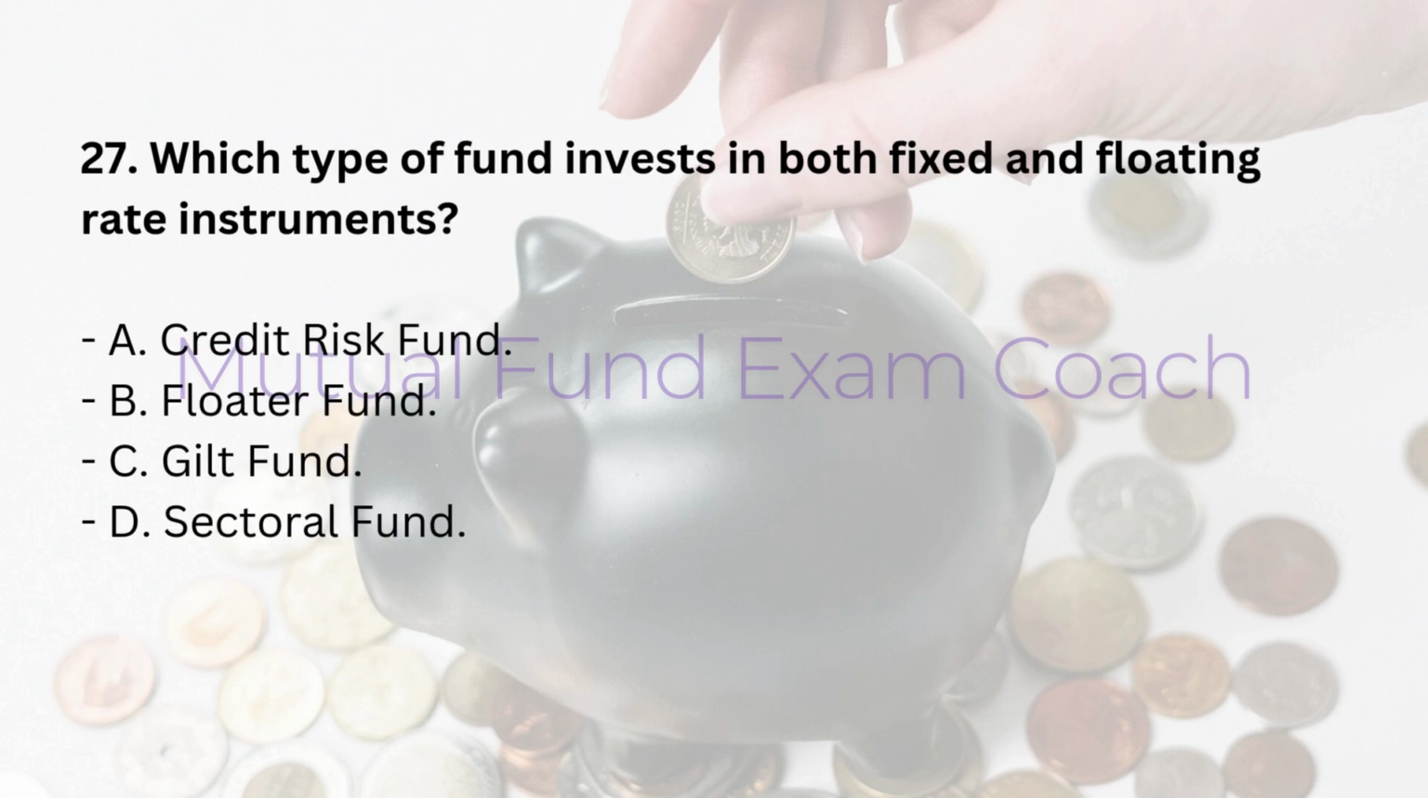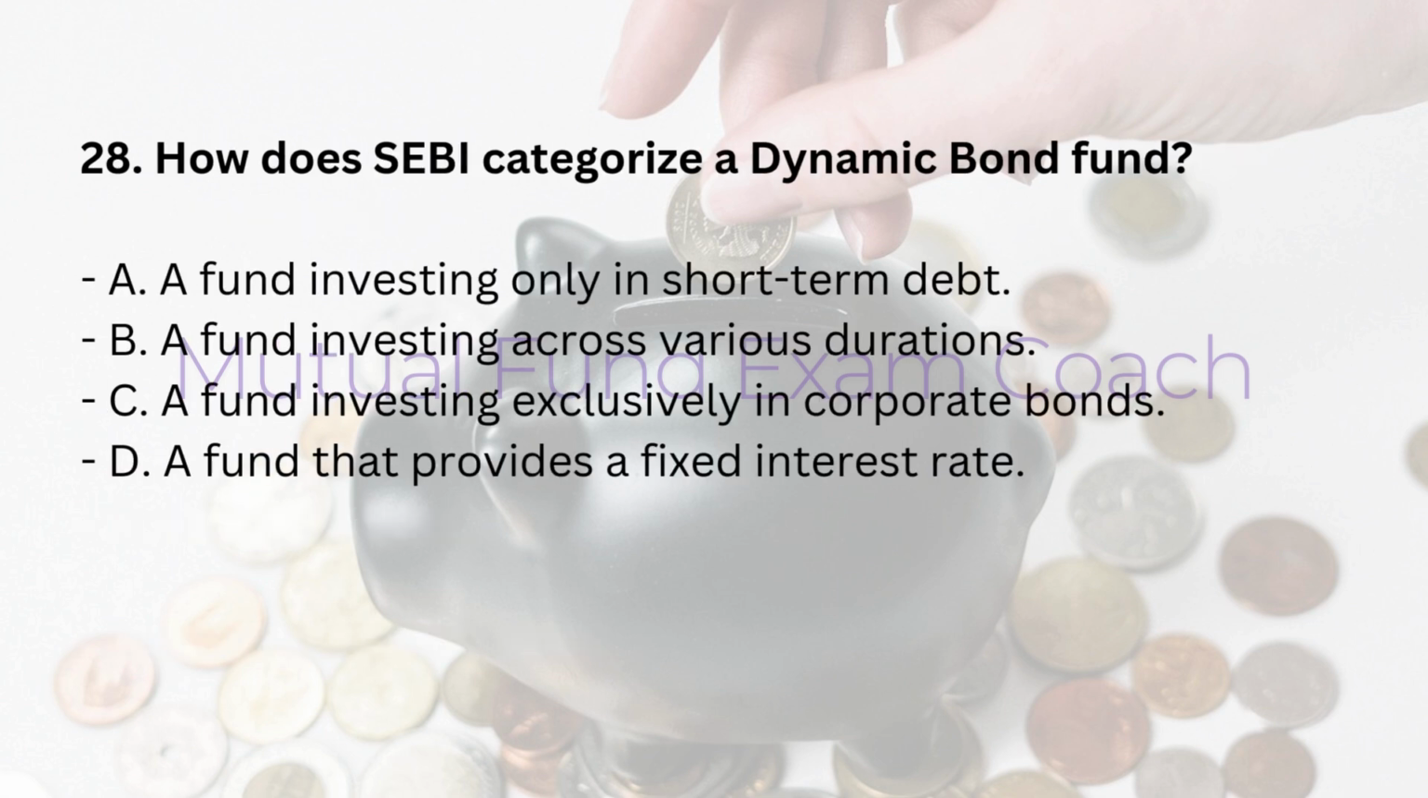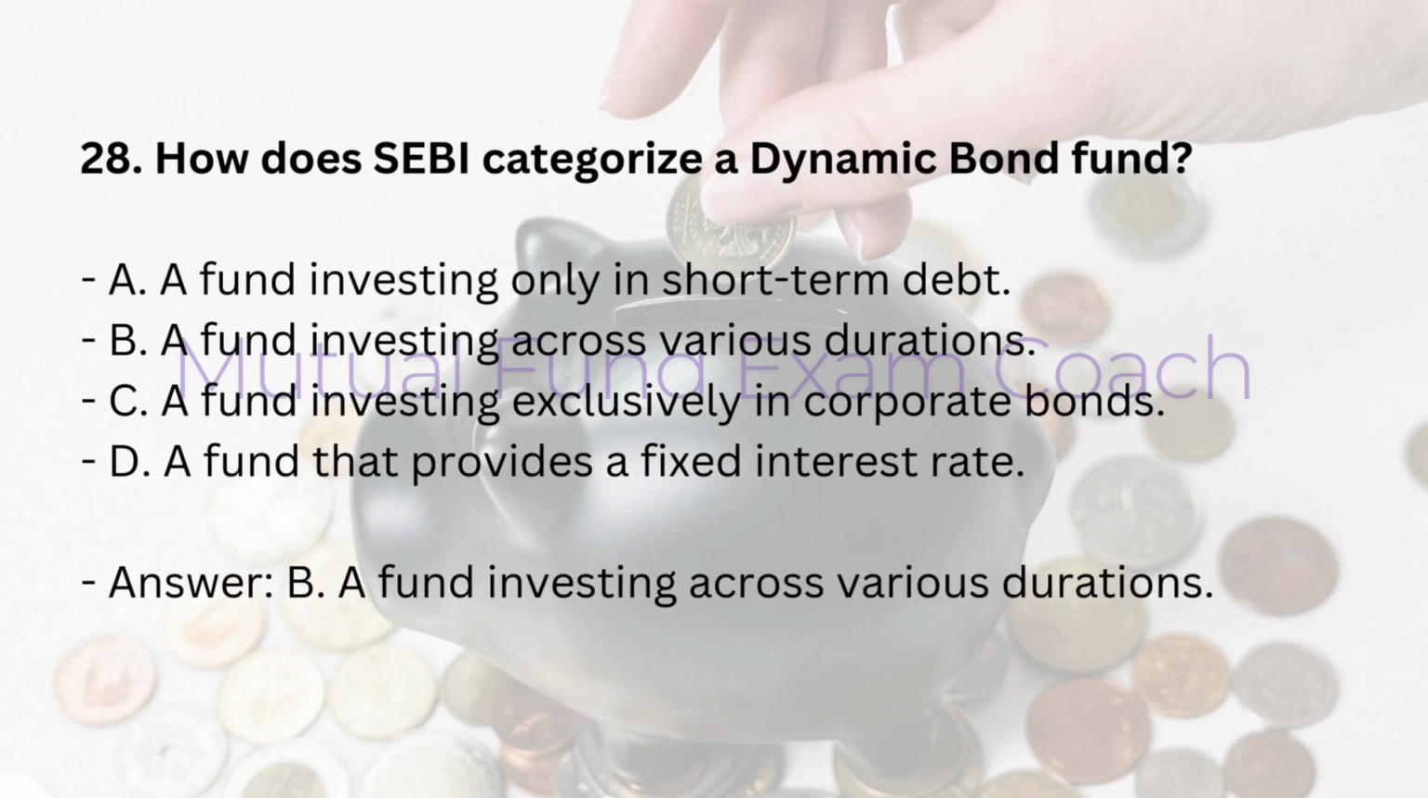27. Which type of fund invests in both fixed and floating rate instruments? A. Credit risk fund. B. Floater fund. C. Gilt fund. D. Sectoral fund. Answer: B. Floater fund. 28. How does SEBI categorize a dynamic bond fund? A. A fund investing only in short-term debt. B. A fund investing across various durations. C. A fund investing exclusively in corporate bonds. D. A fund that provides a fixed interest rate. Answer: B. A fund investing across various durations.